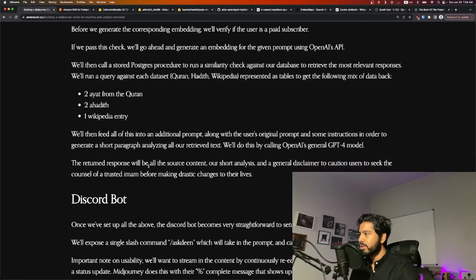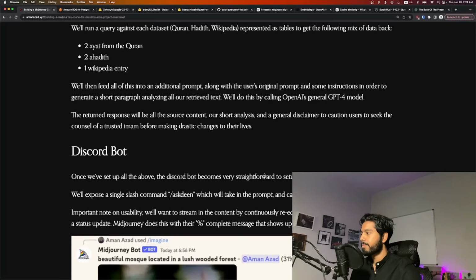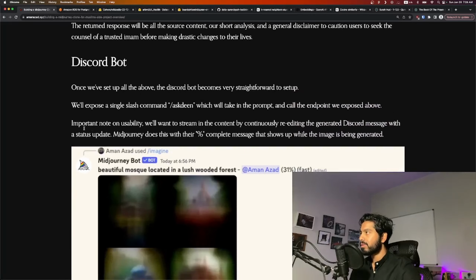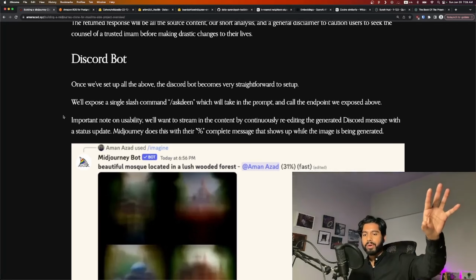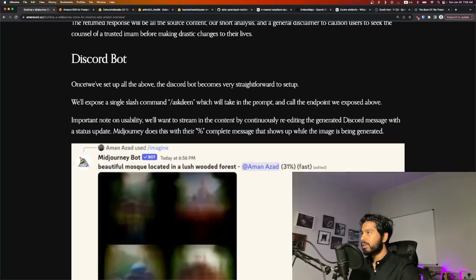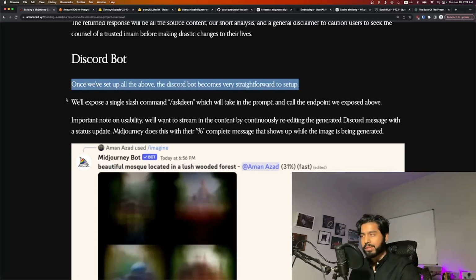And so what we'll do is combine all of this, all the source content, the analysis, and then a general disclaimer. We're going to send that over to the user via Discord, and then they'll be able to engage with the content however they'd like. So how do we set up a Discord bot similar to how Midjourney is done? Now that we have the API endpoint, we can pretty straightforwardly set up this Discord bot.